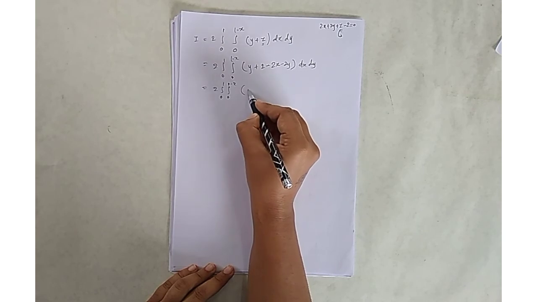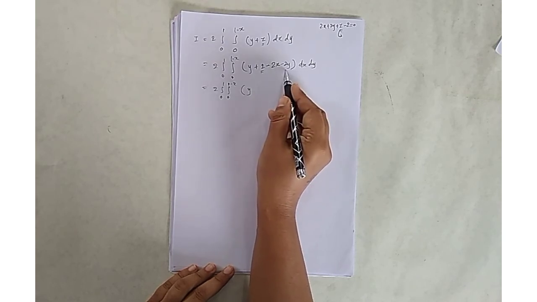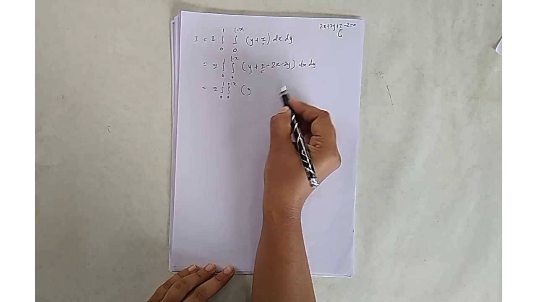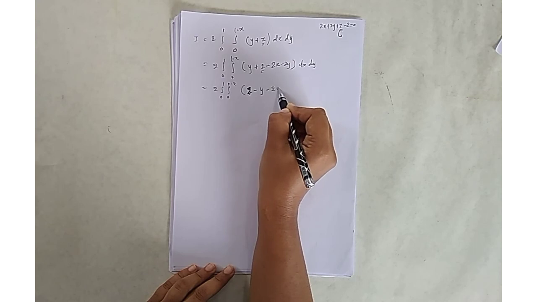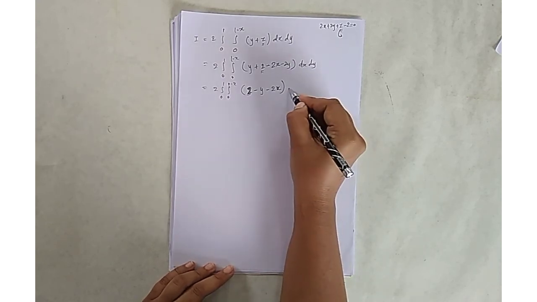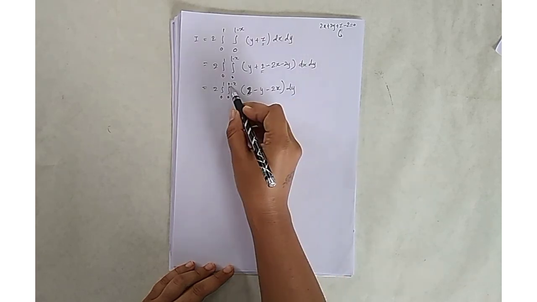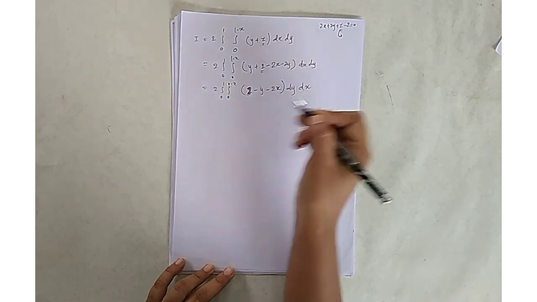So this becomes 2 times the integral of (y plus 2 minus 2x minus 2y), that is 2 minus y minus 2x, into dy dx.